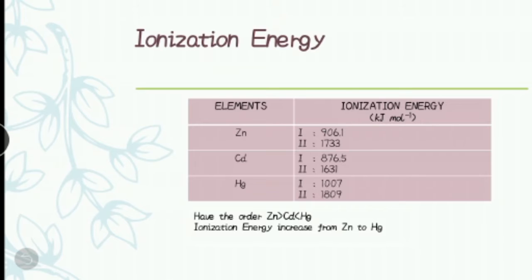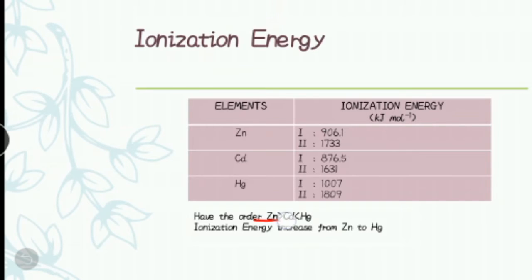And the ionization energy of mercury are 1007 and 1809. From this, it can be concluded that in one group, namely from zinc to mercury, the ionization energy tends to get smaller. This is because the radius of the atom is getting bigger, so that the attraction of the nucleus with the outer electron is getting weaker.